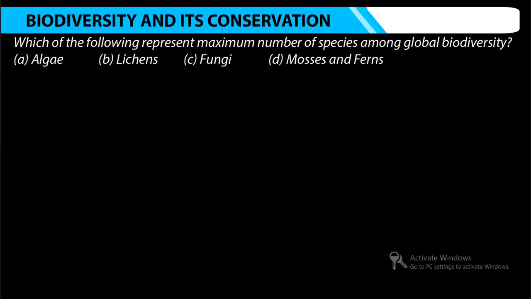And next question, ma'am. Which one of the following represents the maximum number of species among global biodiversity? Option A, algae; option B, lichens; option C, fungi; and option D, mosses and ferns.